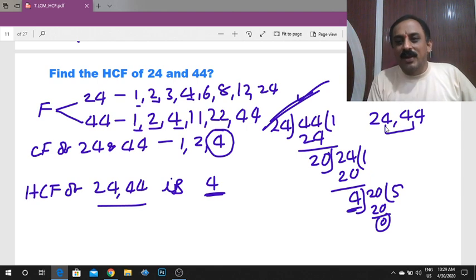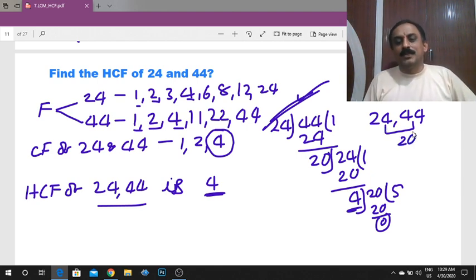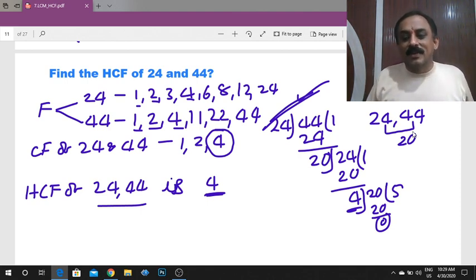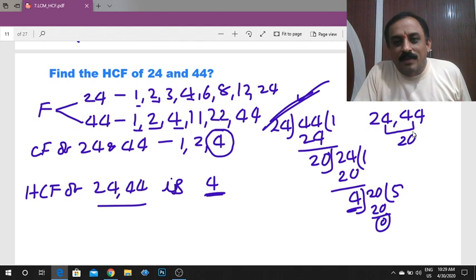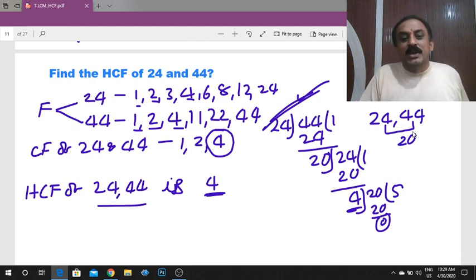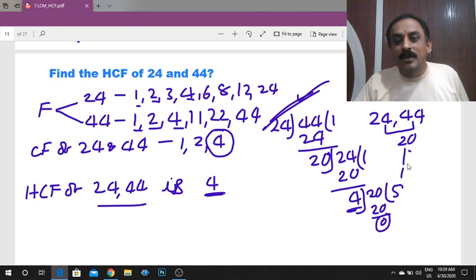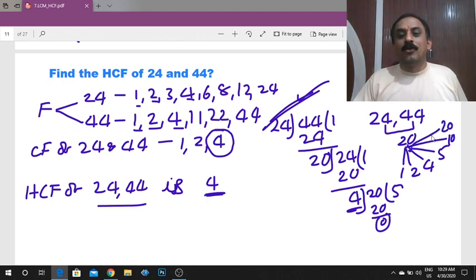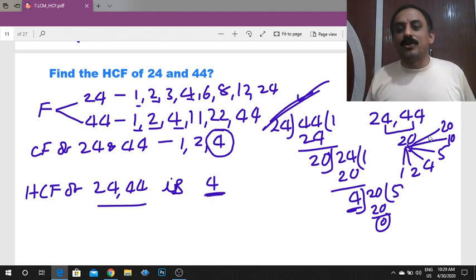Now find the difference between these two numbers. What is the difference? 20. In some cases the difference is the HCF. If the difference is not the HCF, now write the factors of 20: 1, 2, 4, 5, 10, 20.